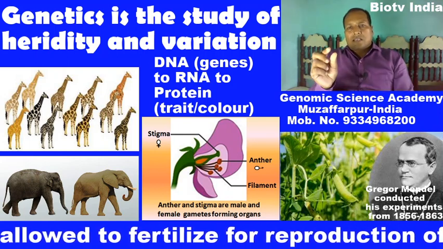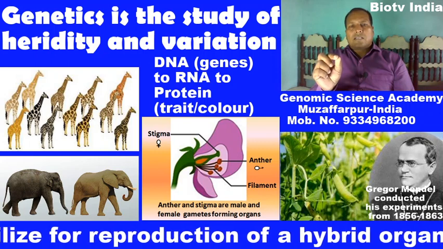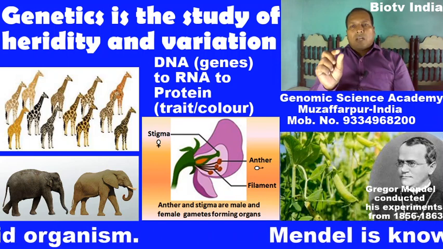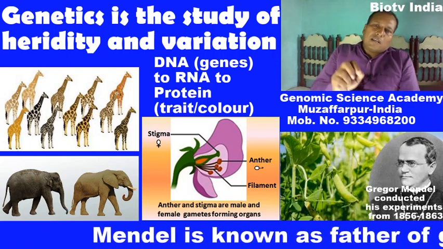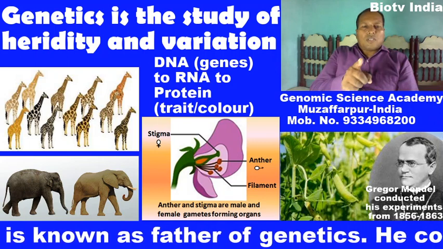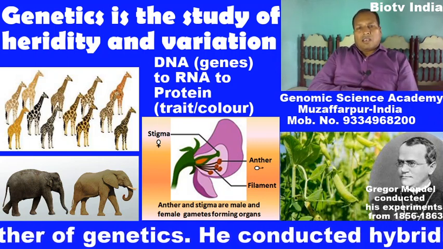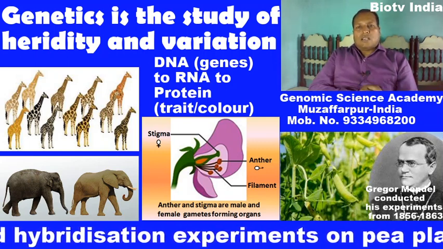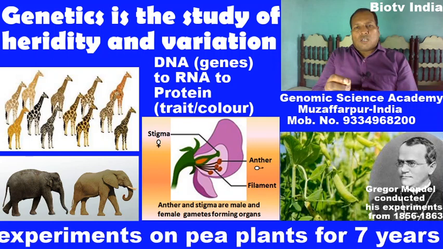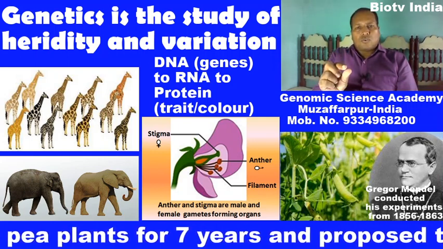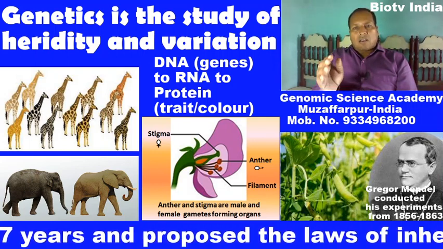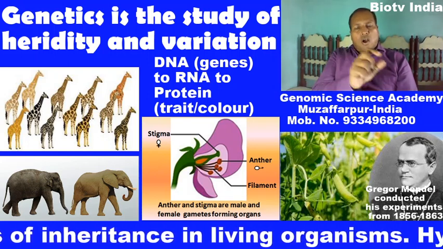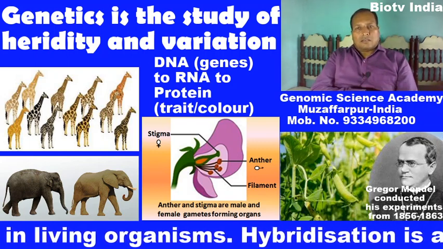If there is a color, a blue color, it means for blue color, one gene must be available in the genome of the respective organism. If pea plant is considered in this question, if pea plant produces a violet color of flower, then for expression of violet color, a gene must be present in the genome of pea plant.